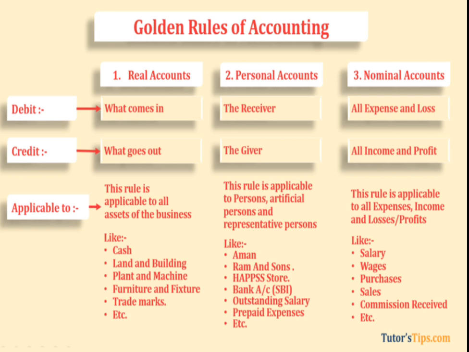Let's see the rule of personal account. The rule of personal account is debit the receiver, credit the giver. Debit the receiver, credit the giver. This is about personal account.